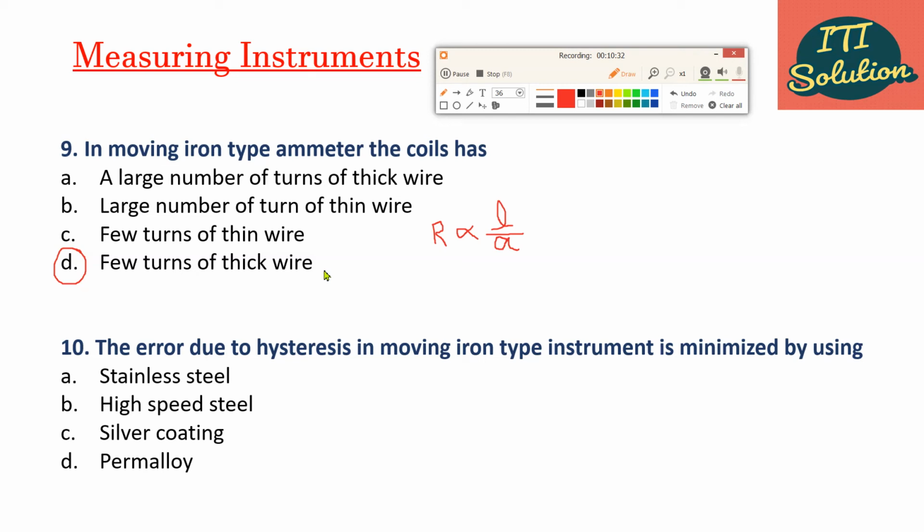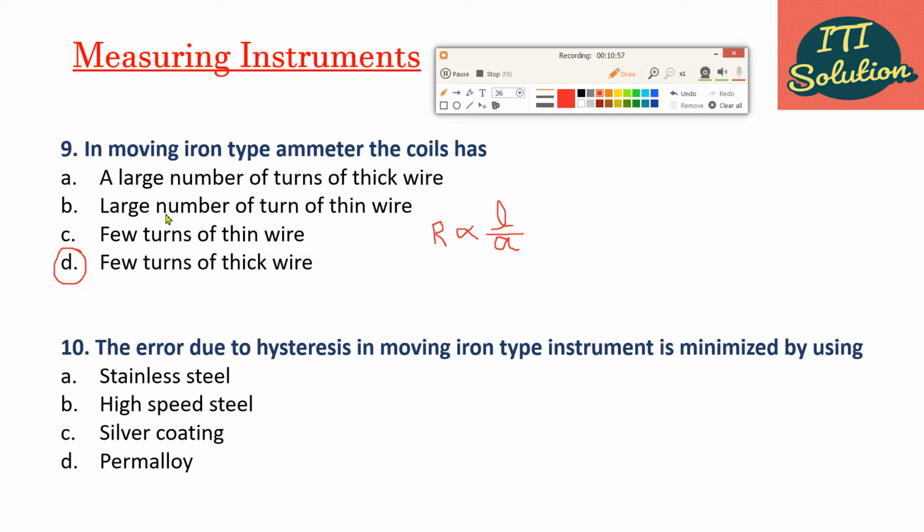Because we need the ammeter to have low resistance, which is possible by increasing the cross-sectional area of wire. So in MI type instrument, we use thick wire. Due to resistance decrease, length of wire is also decreased. So we use few turns in MI type ammeter.